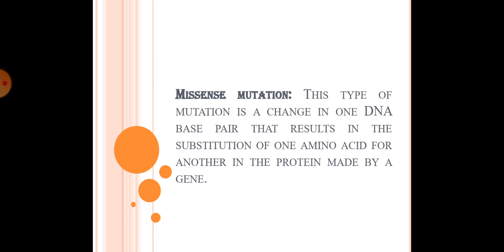The first is missense mutation. This type of mutation is a change in one DNA base pair that results in the substitution of one amino acid for another in the protein made by a gene. When we say missense mutation, it is a point mutation in which a single nucleotide change results in a codon that codes for a different amino acid.